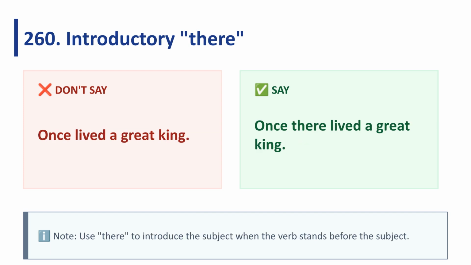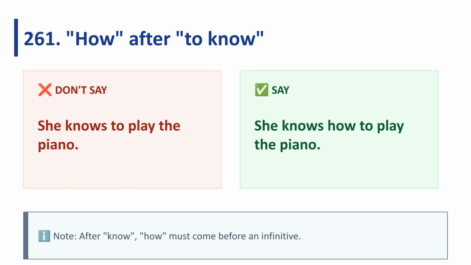Use the introductory word there when the verb precedes the subject. For example, once there lived a great king. After the verb know, how must precede an infinitive. The correct phrase is, she knows how to play the piano.